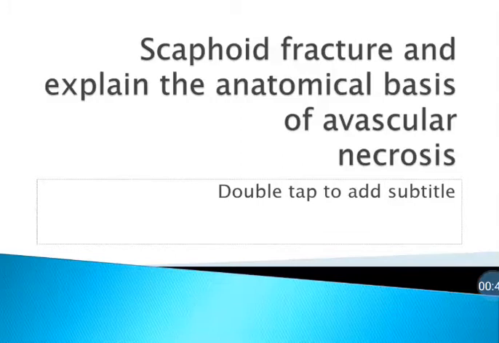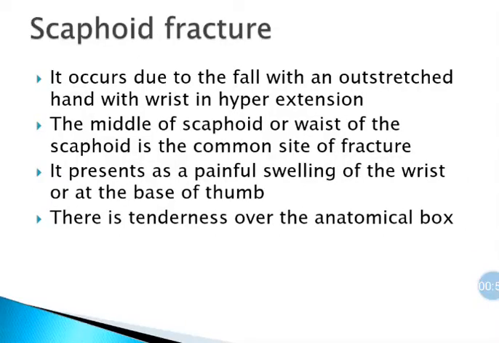Scaphoid fracture and explanation for the anatomical basis of avascular necrosis. Scaphoid fracture occurs due to fall with an outstretched hand with wrist in hyperextension. The middle of scaphoid, or waist of scaphoid, is the common site of fracture. It presents as a painful swelling of the wrist or at the base of the thumb. Tenderness is also felt over the anatomical snuffbox.